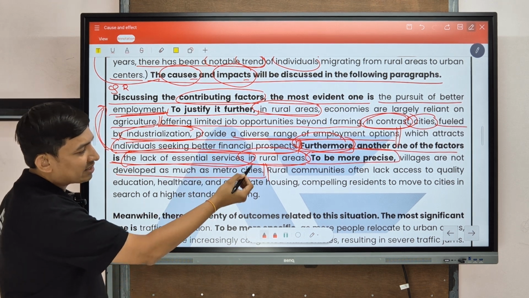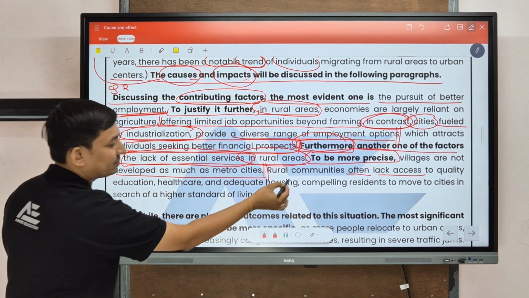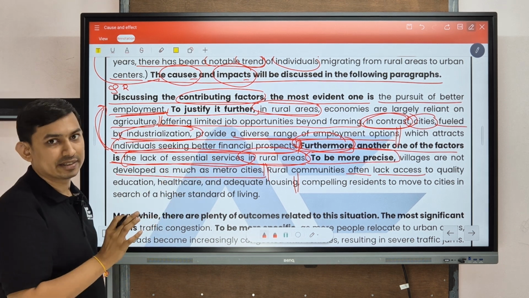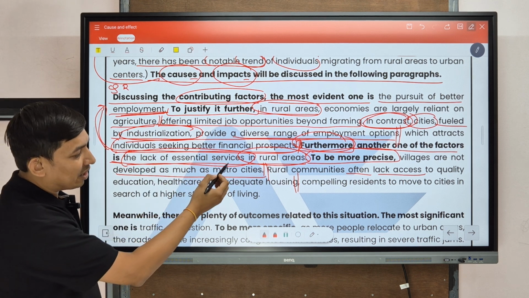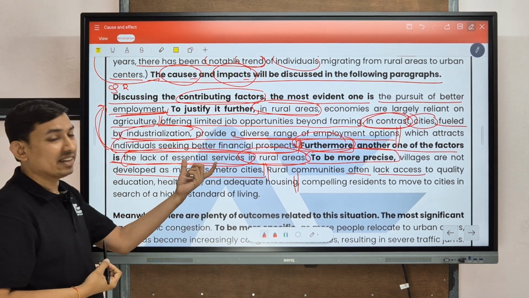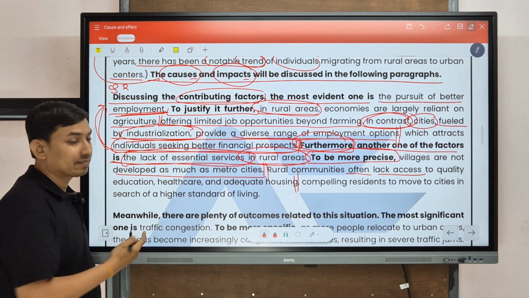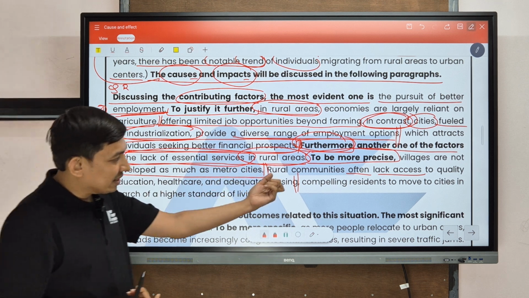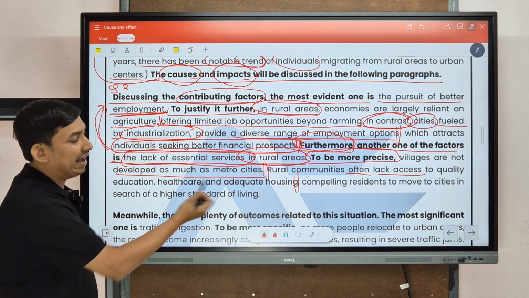Now, rural communities often lack access to quality education, healthcare, and adequate housing. First, understand this. What is the scenario? That rural communities, meaning a village or rural area, often lack access to quality education, healthcare, and adequate housing. Here we have written essential services, but we have to explain which type of essential services. So the first ones are education, healthcare, and adequate housing. These are basic necessities. But in rural areas, there is a lack of access to these essential services. So we have explained it.